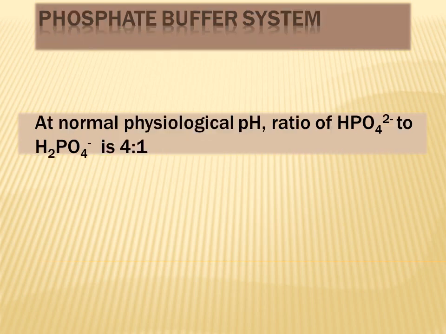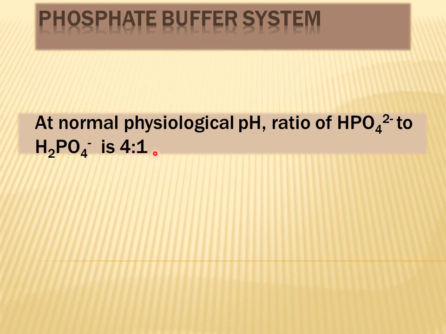So the phosphate buffer system is able to maintain the normal physiologic pH, which ranges from 7.35 to 7.45, only when the basic component of this system is 4 times the concentration of the acidic component. So the ratio of concentration of monohydrogen phosphate to dihydrogen phosphate should be 4:1.